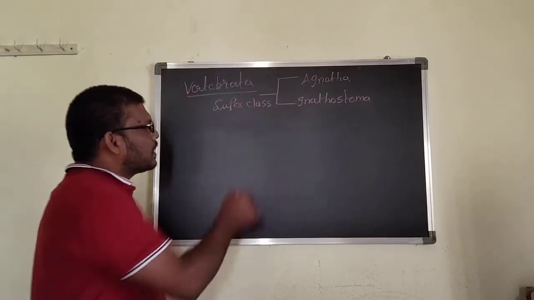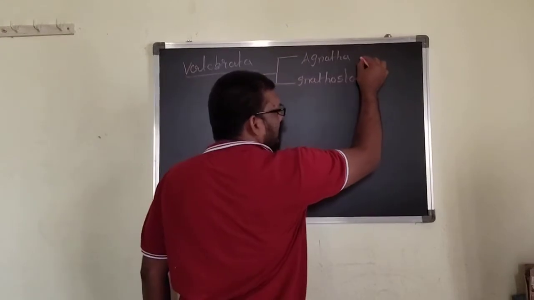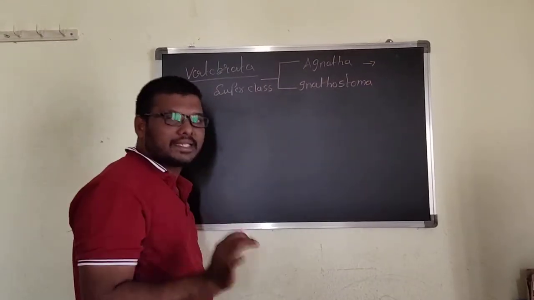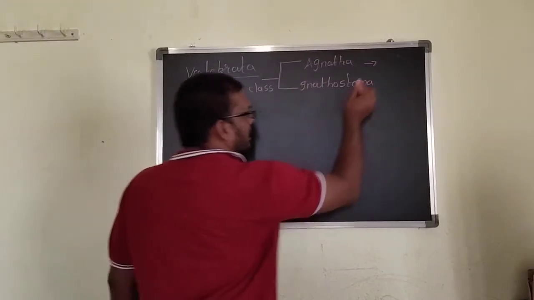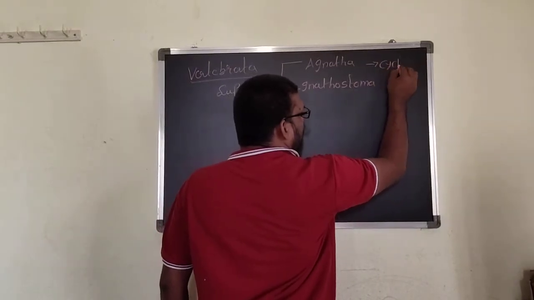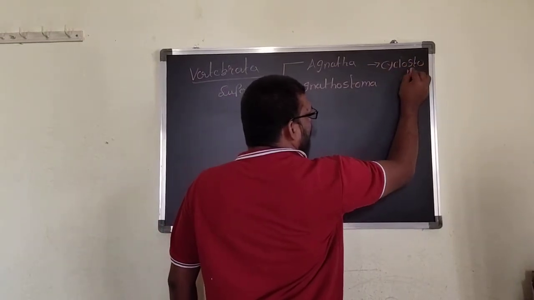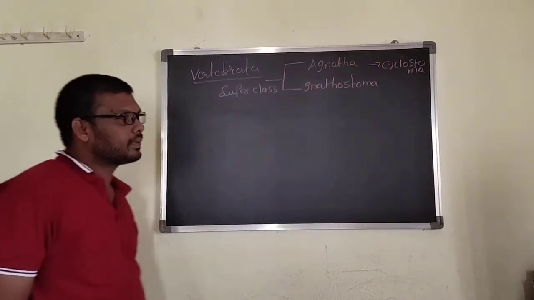In the Agnatha superclass, there is another class present. That class is called Cyclostoma.